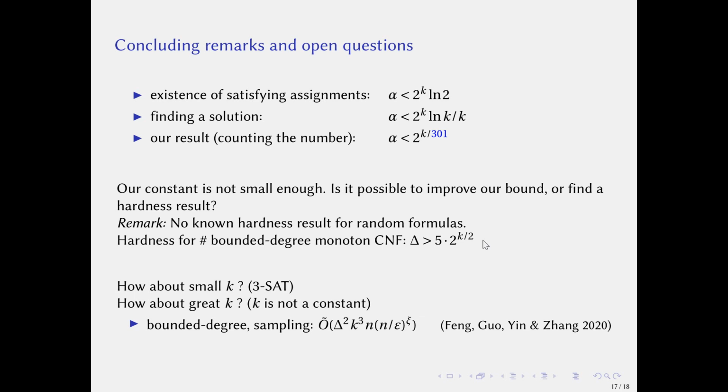In addition, how about great k? When k is not a constant, can we still obtain an algorithm in time polynomial of k? For bounded degree cases, there is a sampling algorithm and thus a randomized counting algorithm in time polynomial of k. Can we improve our result for greater k?